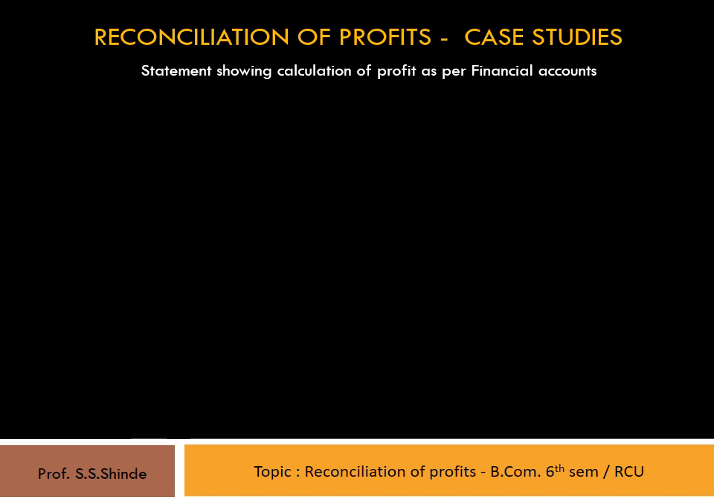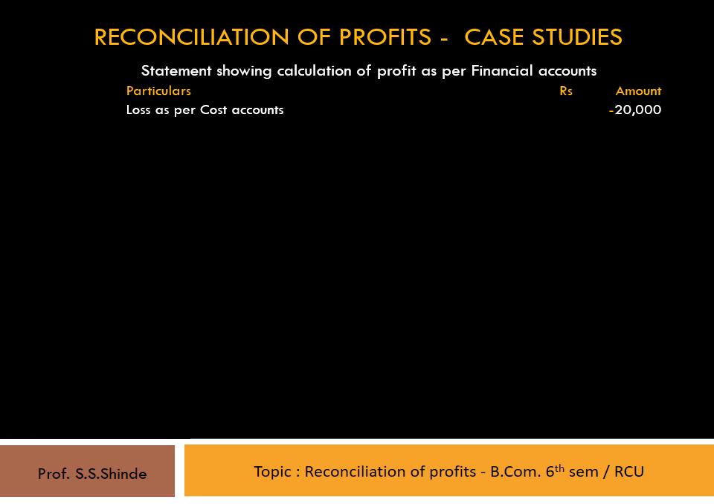The loss figure should be shown as a minus figure, and the analysis of the effect of transactions should be considered the same way we consider it in the case of a profit figure. So let's draw out the statement showing calculation of profit as per financial accounts, with a particulars column, an amount column, and also an inner amount column. So we begin with loss as per cost accounts, which is shown as minus 20,000. Now let's take up the first transaction.